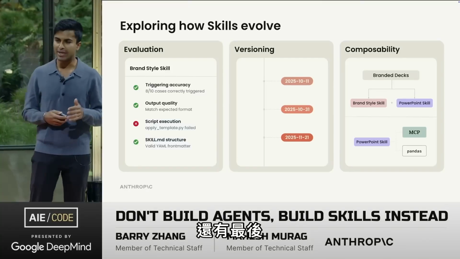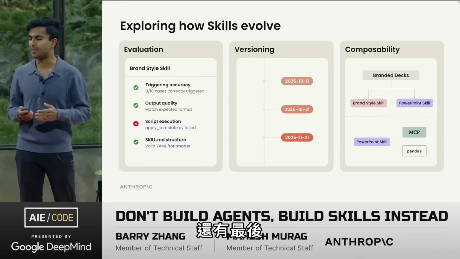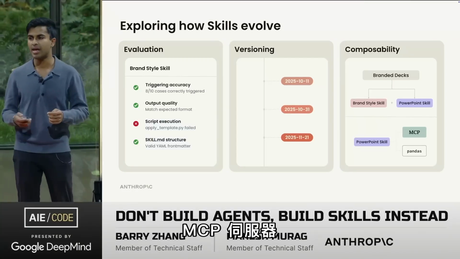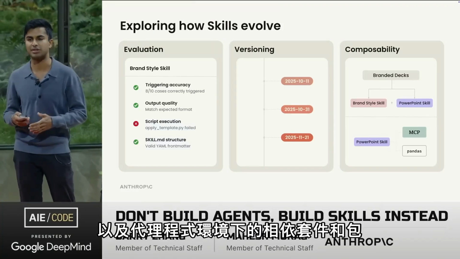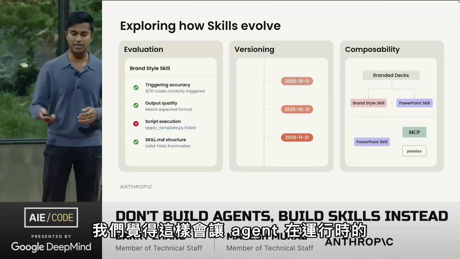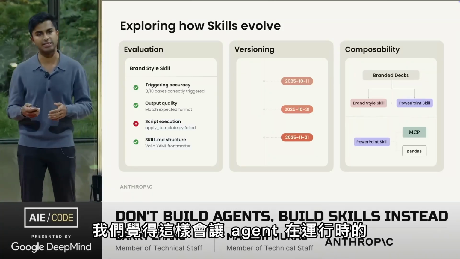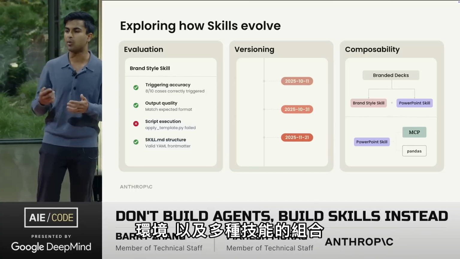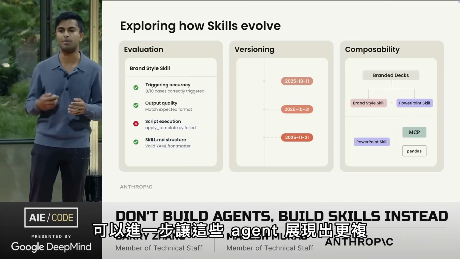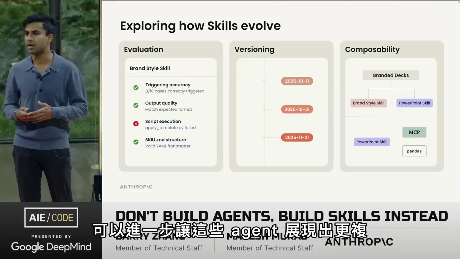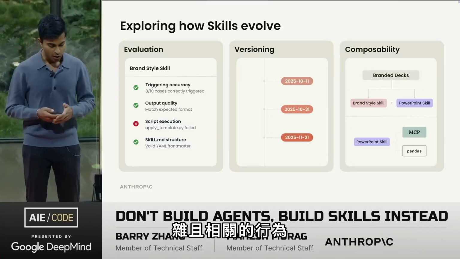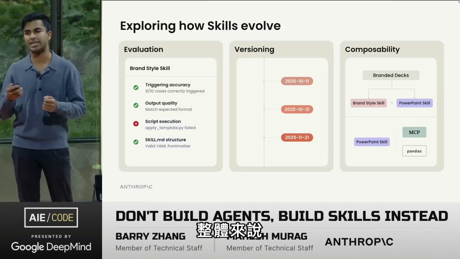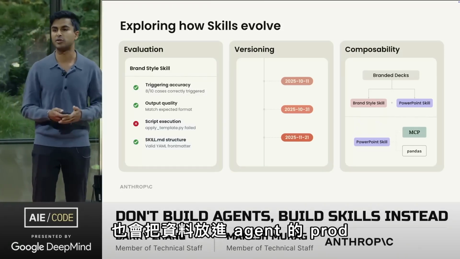And finally, we'd also like to explore skills that can explicitly depend on and refer to either other skills, MCP servers, and dependencies and packages within the agent's environment. We think that this is going to make agents a lot more predictable in different runtime environments, and the composability of multiple skills together will help agents like Claude elicit even more complex and relevant behavior from these agents. Overall, these set of things should hopefully make skills easier to build and easier to integrate into agent products, even those besides Claude.